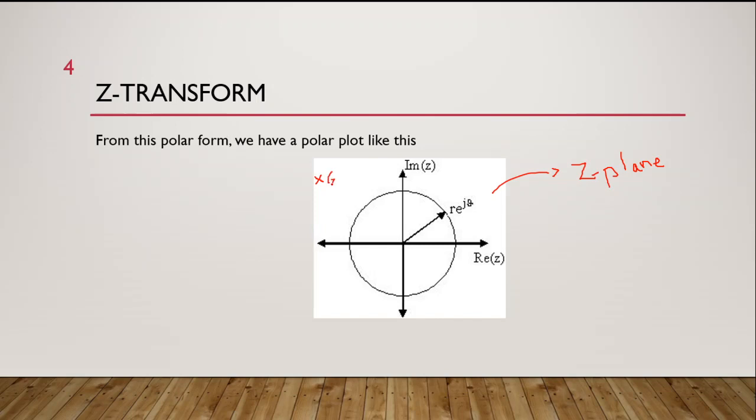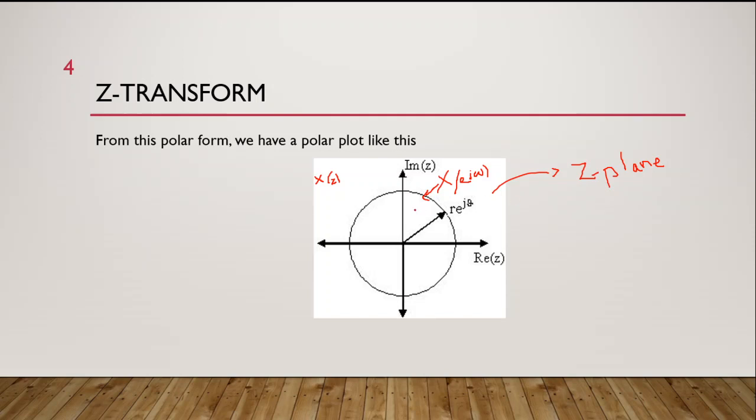X of z is defined on the entire z plane. And if r equals 1, we get the discrete time Fourier transform. So X of e power j omega, which is the discrete time Fourier transform, is defined only on the unit circle. On this unit circle, the discrete time Fourier transform is defined.